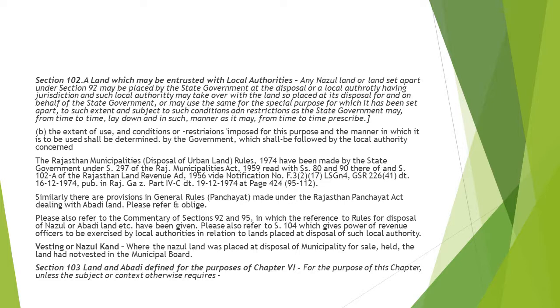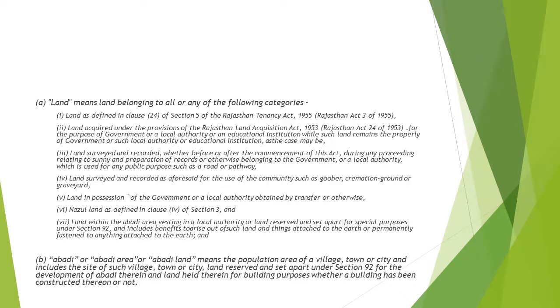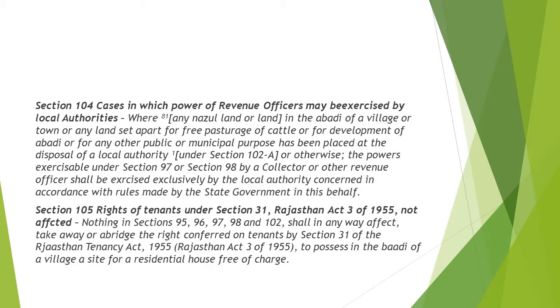And section 103 is the land and abadi defined for the purpose of chapter 6. So this section is dealing with the meaning of land and the meaning of abadi area and abadi land. Section 104 is discussing the powers of the revenue code which local authorities can exercise.